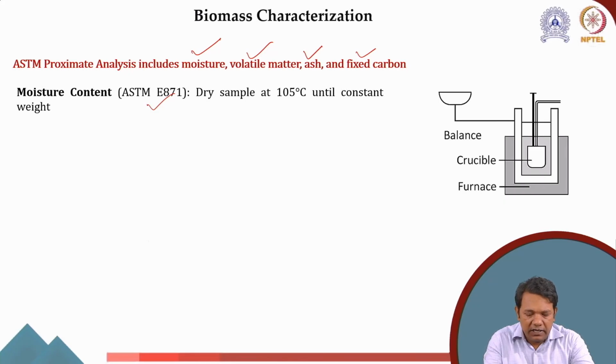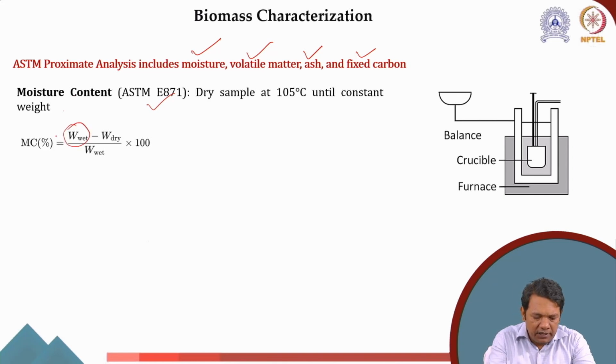As per ASTM E871, we dry the biomass sample at 105 degrees Celsius until the constant weight is achieved. And then once the constant weight is achieved, we take the weight of the wet biomass, subtract the weight of the dry biomass, divide by the weight of the wet biomass, and multiply by 100 to get percent.